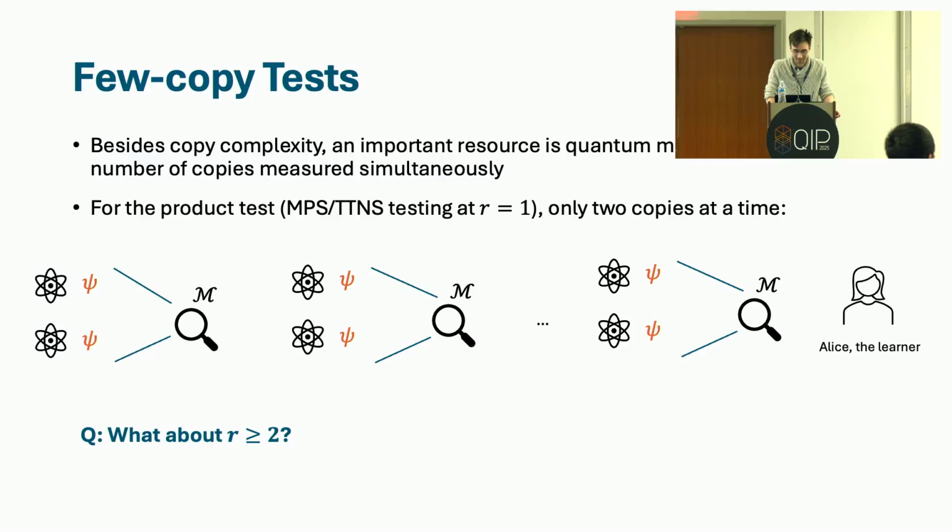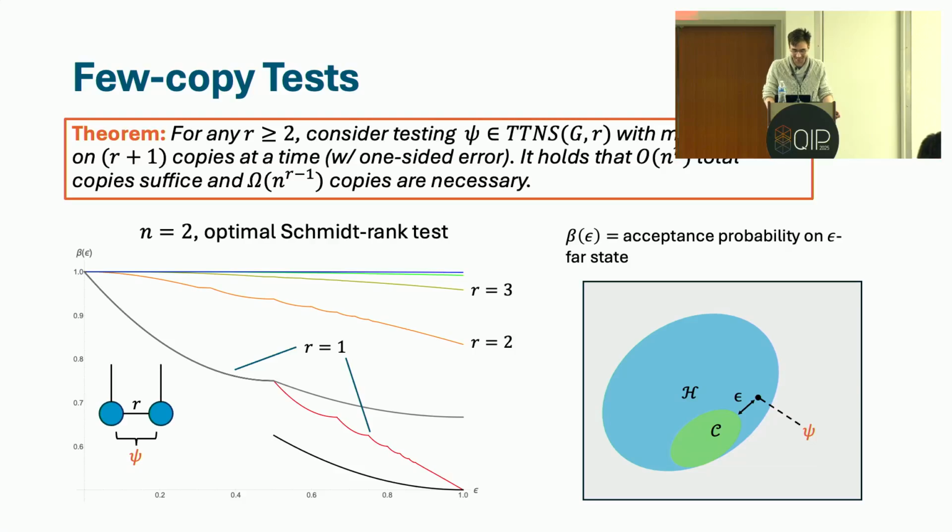All right, thank you for asking that. For few copy tests, we also consider these, and we're able to show that for tree tensor network states, we have a theorem which applies in this case. If you're restricted to performing measurements on r+1 copies at a time, where r is your bond dimension, then we get an upper bound of about n to the r copies which suffice, and a lower bound of at least n to the r-1 for such restricted measurements. But it's not such a nice trade-off as the one that Alan presented earlier.